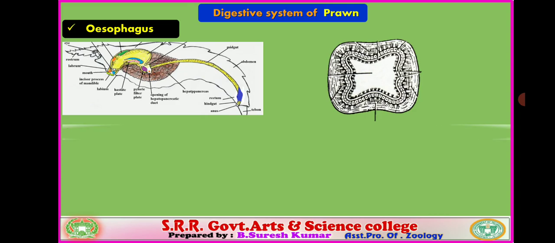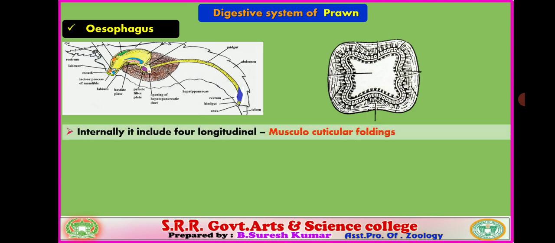If we observe the wall of the esophagus, internally it includes longitudinal foldings along the length of the esophagus. It includes 4 longitudinal muscular foldings. They are musculocuticular foldings. Let us verify them in section view. There are 2 lateral foldings, one on either side.